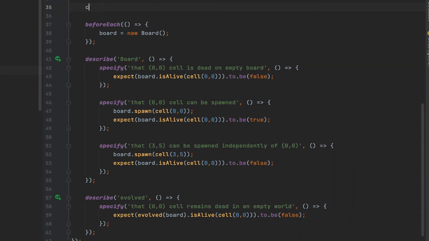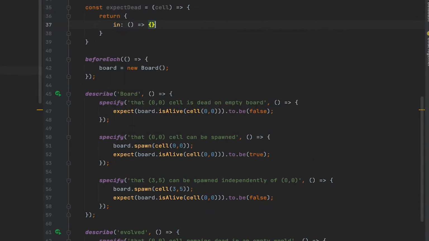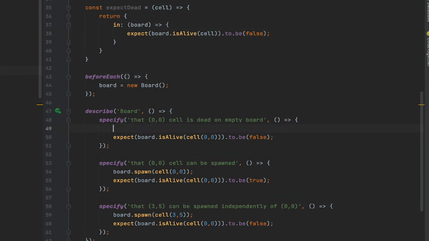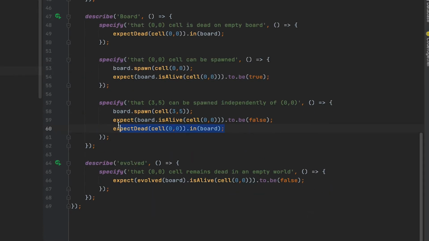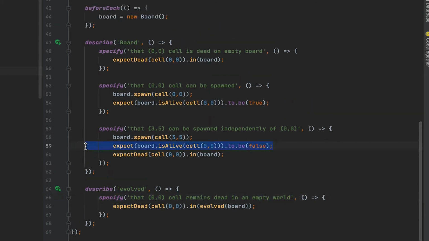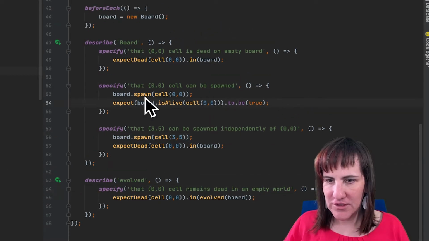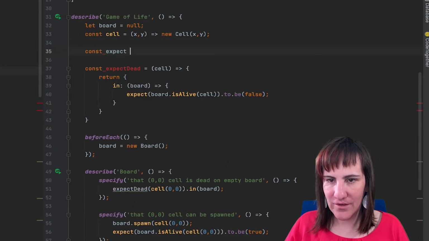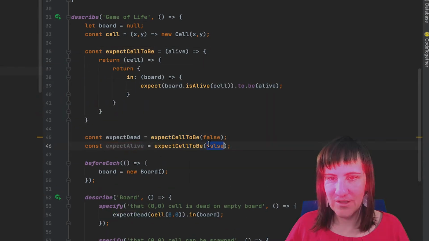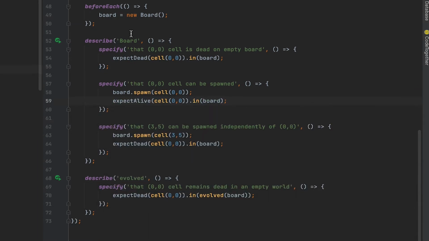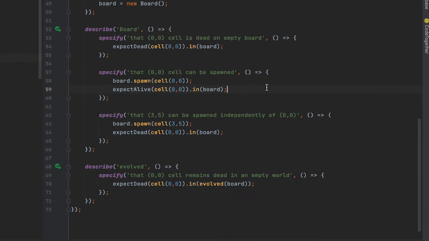So the trick is that we are going to return an object that has an in function, and that is the function that will actually do the expectation. The benefit is that now we can write expect that cell 00 in board and expect that cell 00 in evolved board respectively. And the only one that we didn't switch yet is this one, because this is about alive, so we need the same function for expect alive. But instead of duplicating this, I'm going to write another function and generate the two functions from that one. Okay, now we have a really nice domain-specific language for writing our tests.